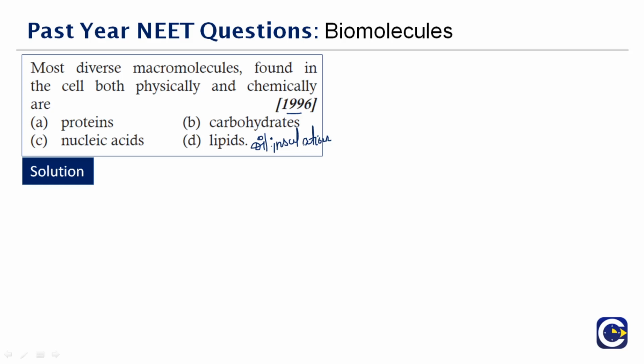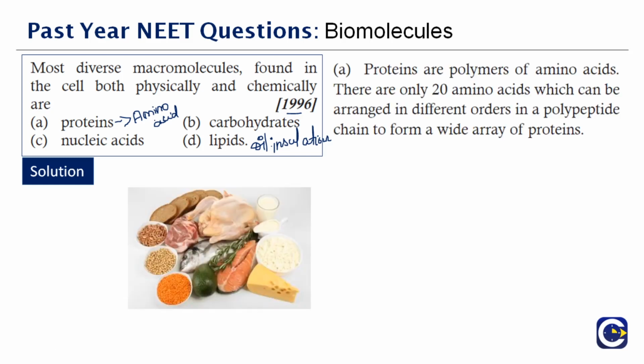it is proteins. Proteins are polymers of amino acid. After it gets converted into a simpler compound, it will be converted into amino acid, the simpler form of protein. There are only about 20 amino acids which can be arranged in different orders in the polypeptide chain to form an array of proteins. So the most diverse macromolecules found on earth, both physically and chemically, are proteins, and proteins are essential. Why? Because they are not only associated with your body, but they are also associated with your hereditary material, right? You have amino acid sequence in it. Therefore the correct answer to this question is option A, proteins.